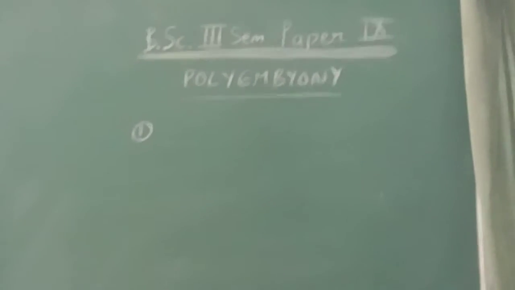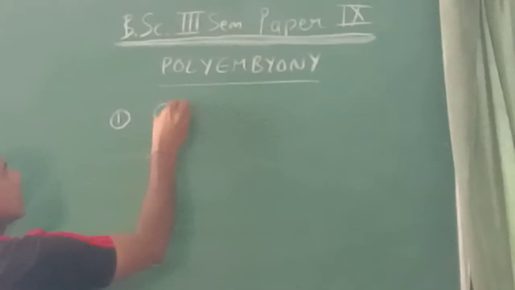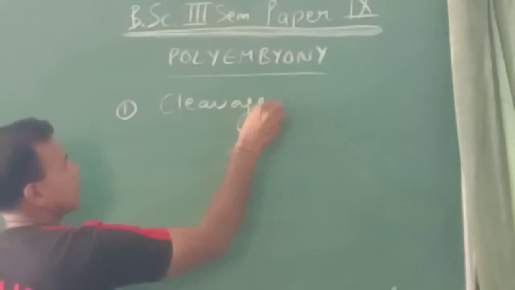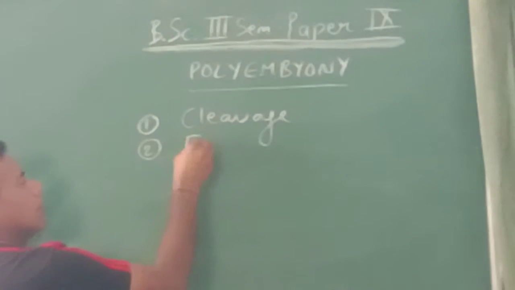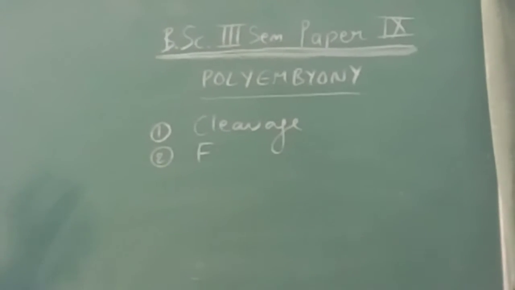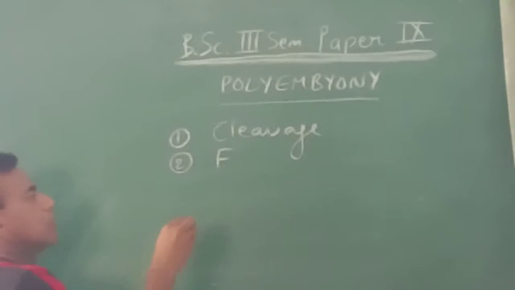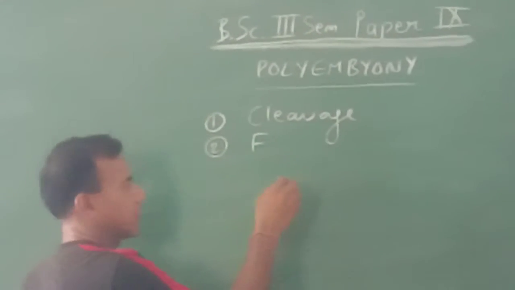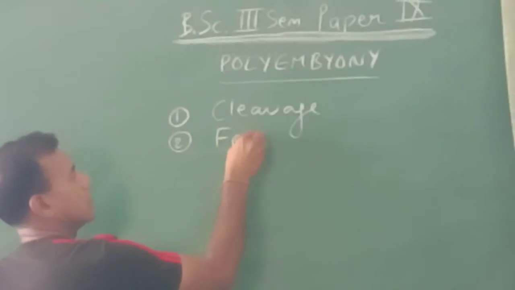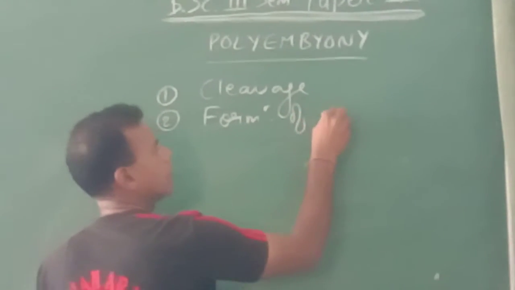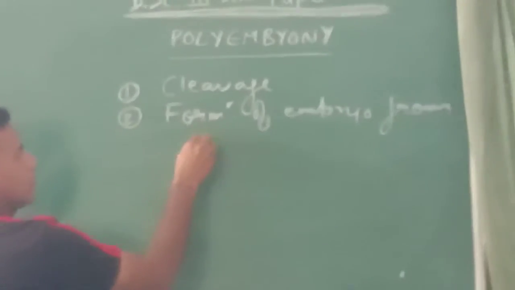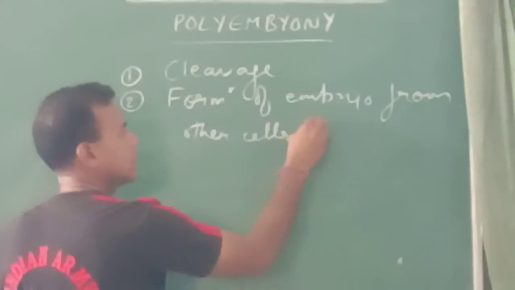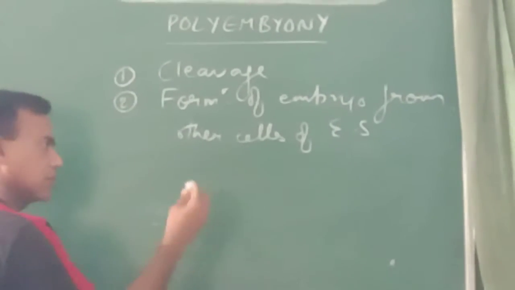The first reason for polyembryony may be cleavage, which is known as cleavage polyembryony. Second, the additional embryos may be formed from the other cells of the embryo sac.